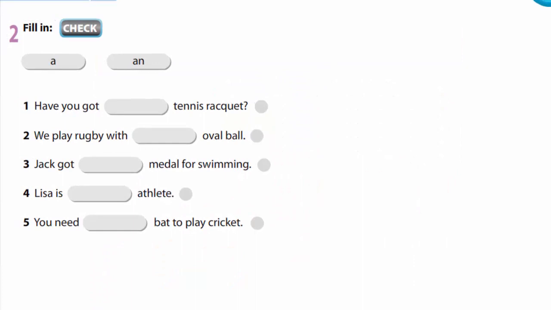In exercise 2, we are to fill in a and an. Let's check. Have you got a tennis racket? We play rugby with an oval ball. Jack got a medal for swimming. Liza is an athlete. You need a bat to play cricket.